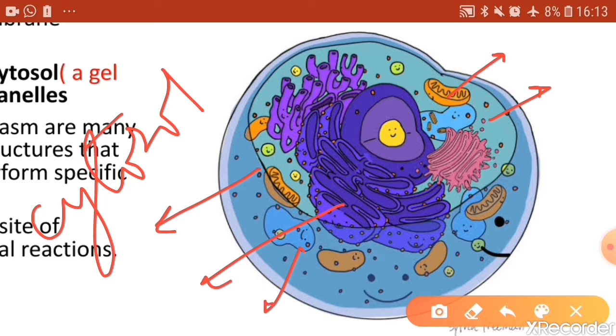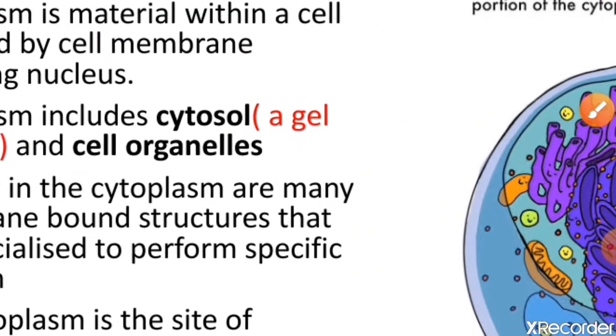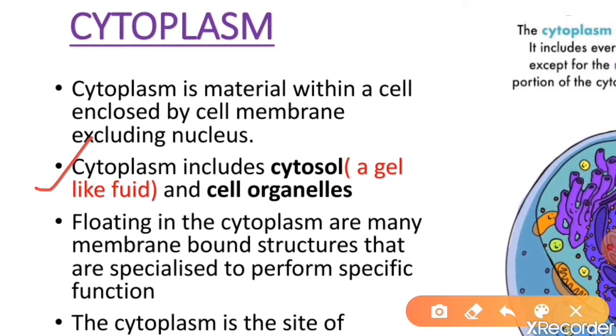These membrane bound structures that you see are called cell organelles. Okay, so the cytoplasm includes cytosol, which is a gel-like fluid, and the cell organelles, and along with that there are some cell inclusions also.